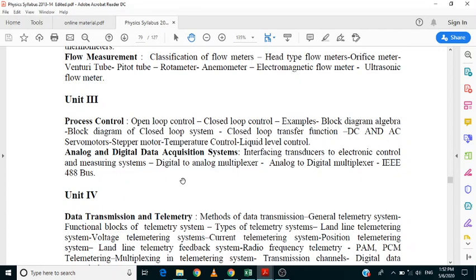It purely depends on their interest, but most of the short questions will come from open loop control system, closed loop control system, and transfer function of a control system.